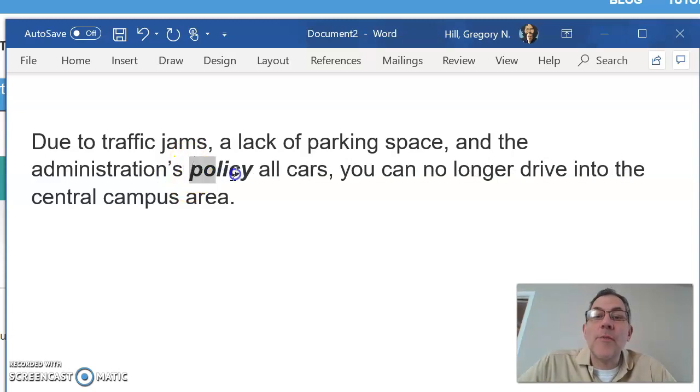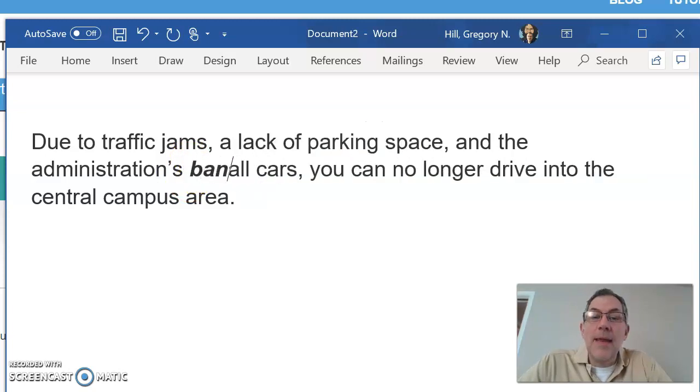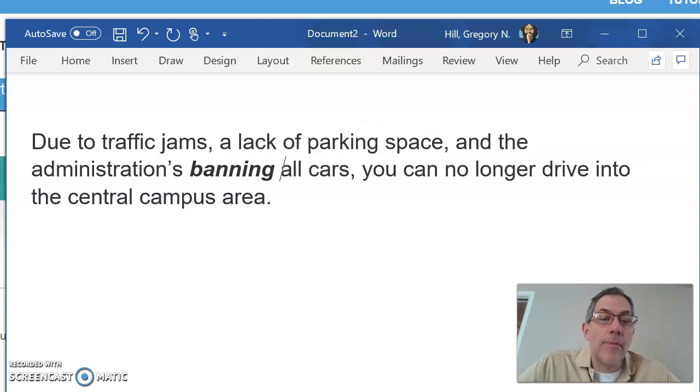So if I change this word from policy to the word banning, it's the same exact criteria. Therefore, you have to use the apostrophe s when you have an ing noun.